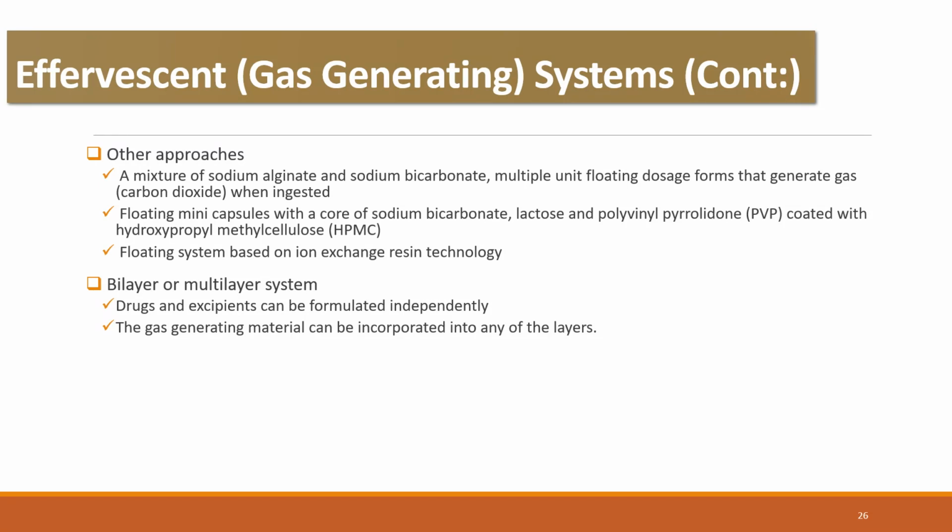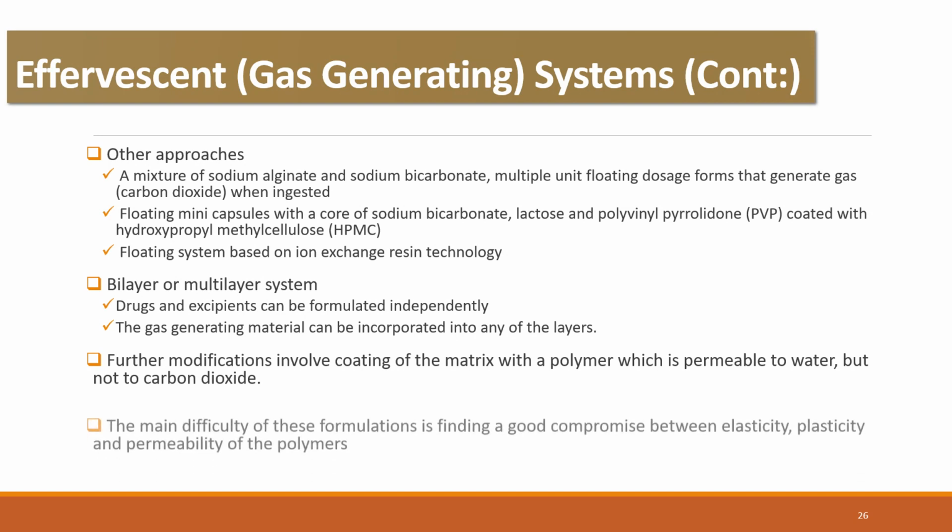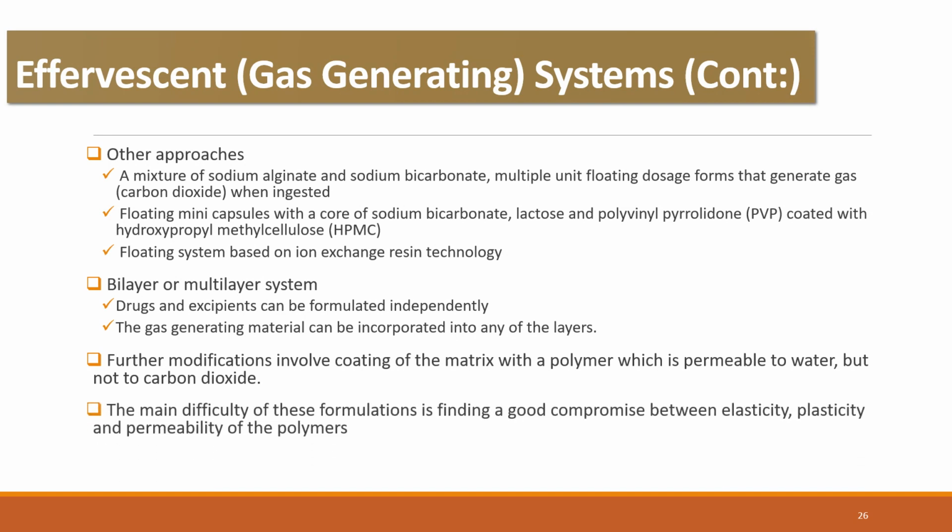There are further modifications which involve the coating of the matrix with a polymer which is permeable to water but not to carbon dioxide. The main difficulty of these formulations is finding a good compromise between elasticity, plasticity, and permeability of the polymers.